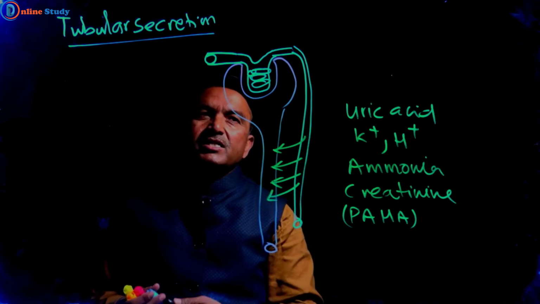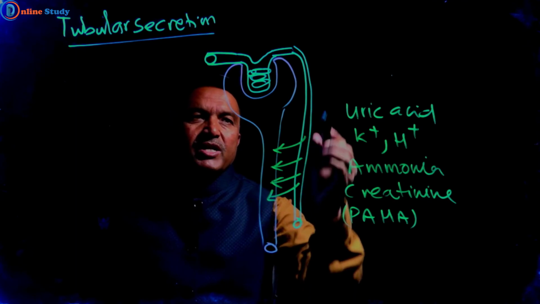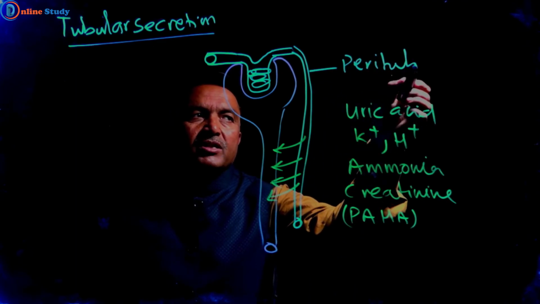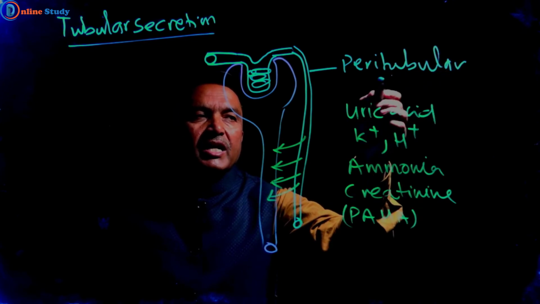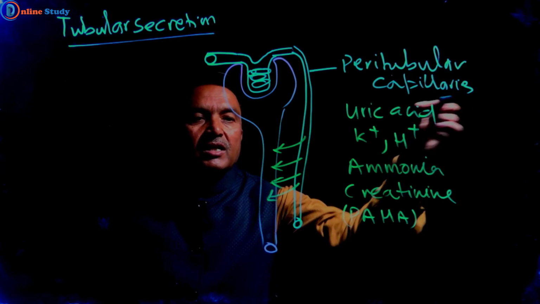Let us discuss tubular secretion. These are peritubular capillaries, meaning capillaries present around the renal tubule.